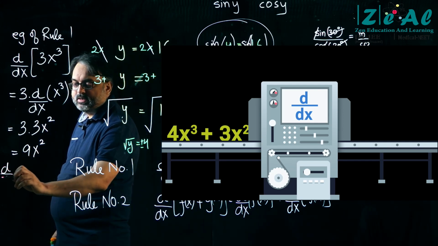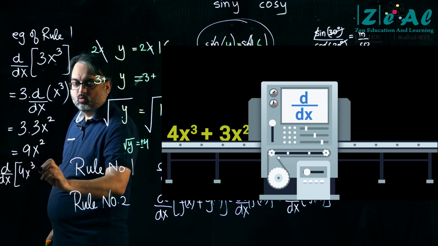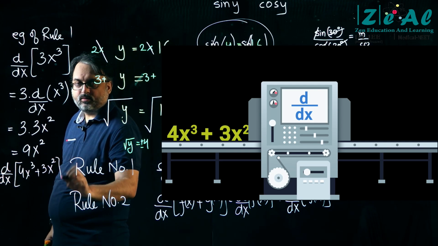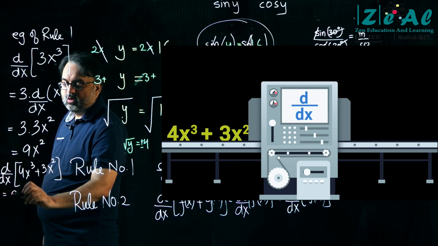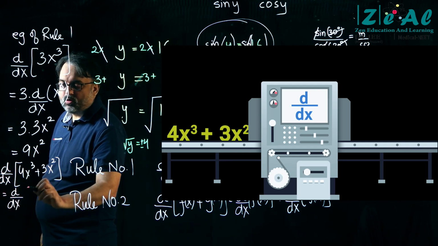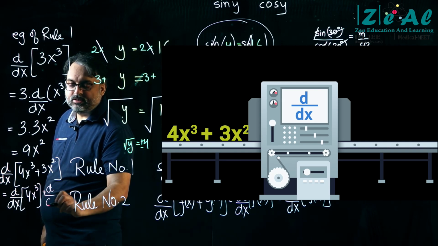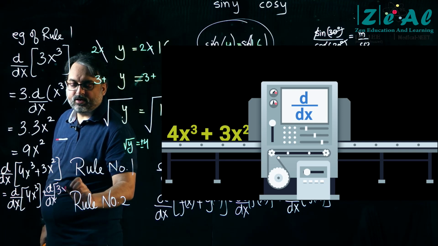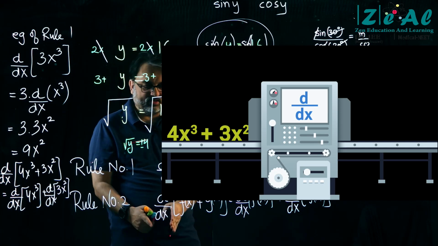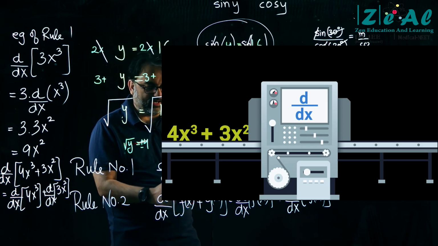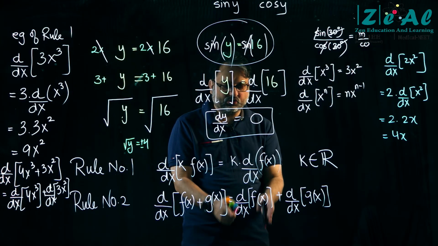d by dx of 4x cube plus 3x square. वरुण थोड़ा सा गड़बड़ किया है. Is equal to d by dx of 4x cube plus d by dx of 3x square. This is using rule number 2. If you are operating d by dx on the addition of two different functions, then this is equivalent to the addition of